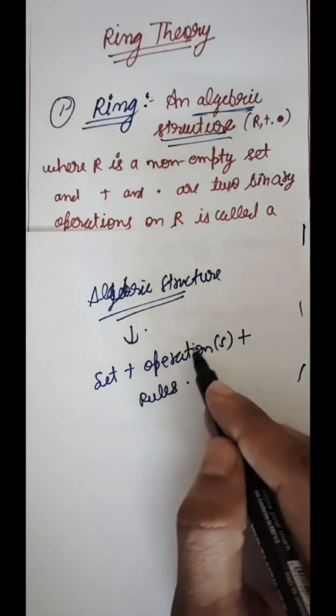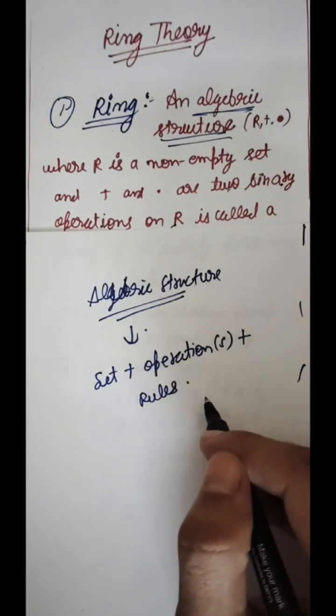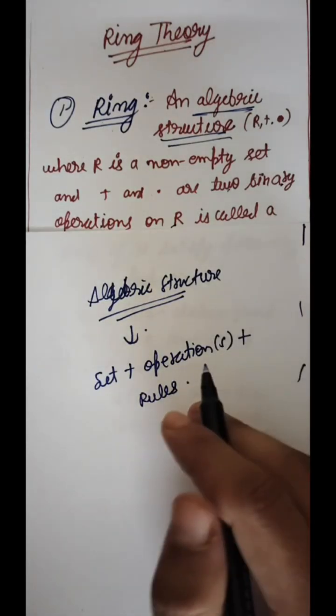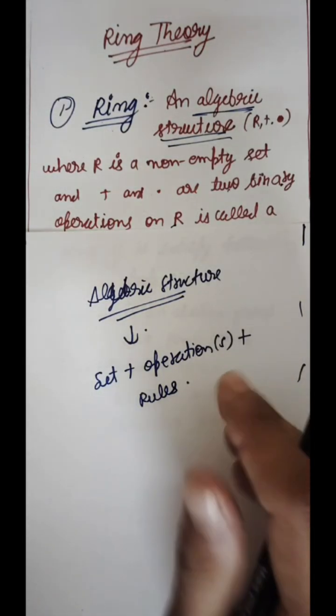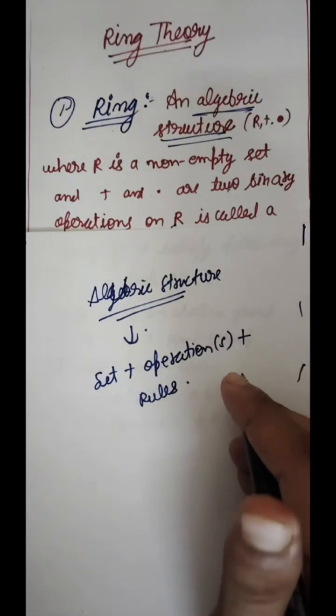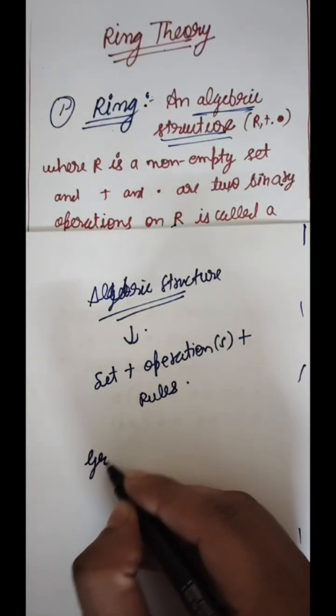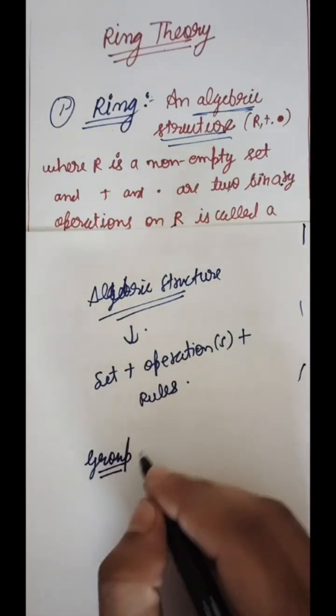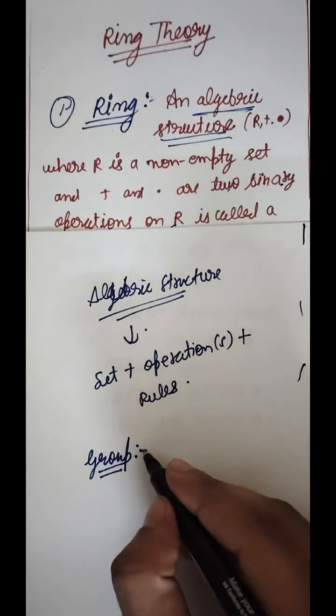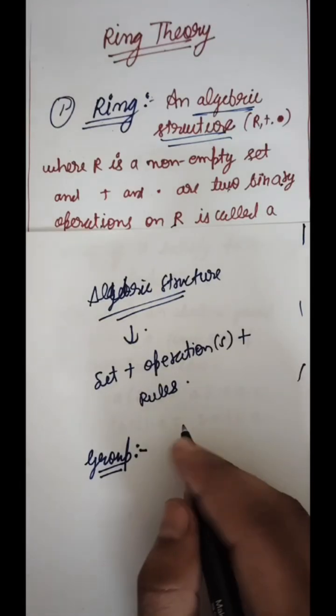If any set has an operation and it satisfies some laws, then it is known as an algebraic structure. There is one algebraic structure I hope you all read about earlier, which is our group. A group is an algebraic structure studied in your earlier semesters.